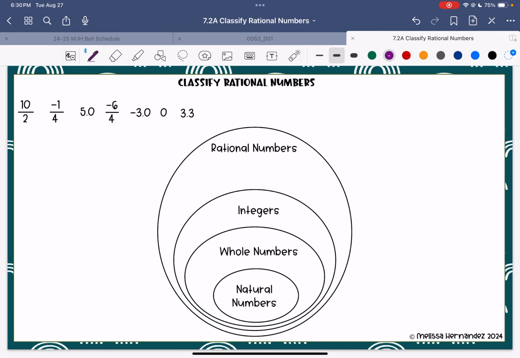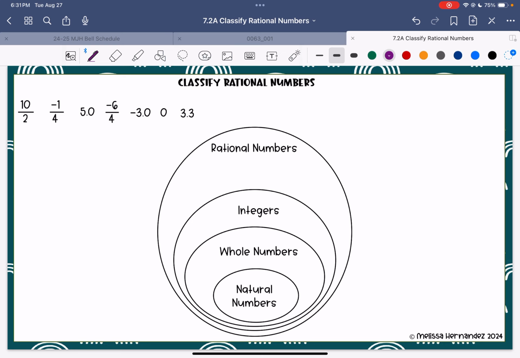So natural numbers, I like to call those Elmo numbers. Those are the numbers that you learn to count with from Sesame Street. 1, 2, 3, 4, and so forth. Now, we didn't learn to start counting with 0. We started with 1. So those are actually called natural counting numbers.